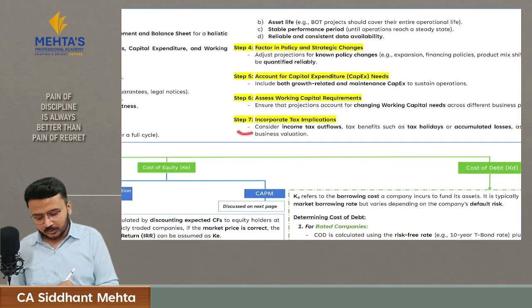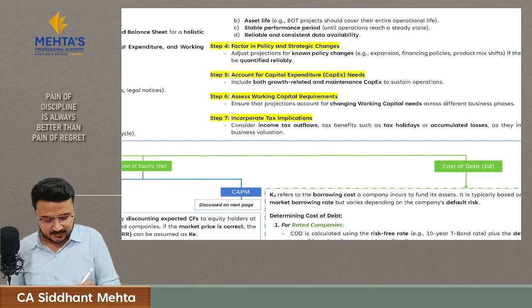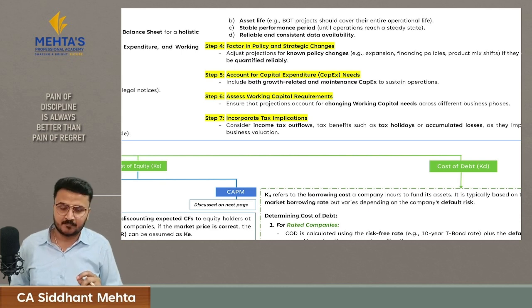Then also you have to incorporate tax implication, that how much tax outflow will be there in the upcoming years. If there is any tax holiday benefit or accumulated loss, then till how many years this loss will help us to set off from our future gains, till how many years we are going to get benefits of tax holidays. These are some things which you have to consider while doing cash flow projections.